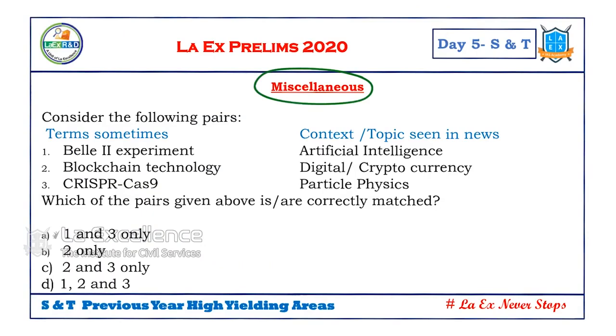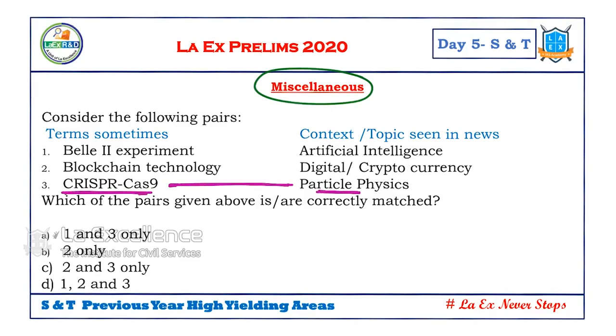Yes, we completed the fundamental physics, how to read the concepts, and what the issues in news are. We understood that. Now let's understand some miscellaneous issues. In this, they give issues or topics from various areas of science and technology. For example, if you observe here, CRISPR-Cas9, they ask whether this pair is correct or not.